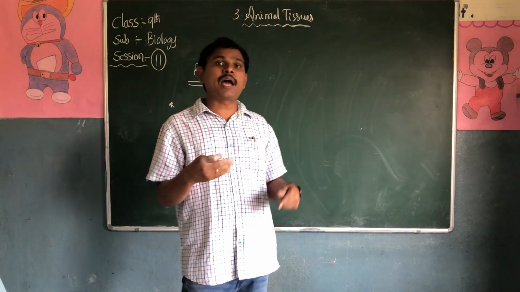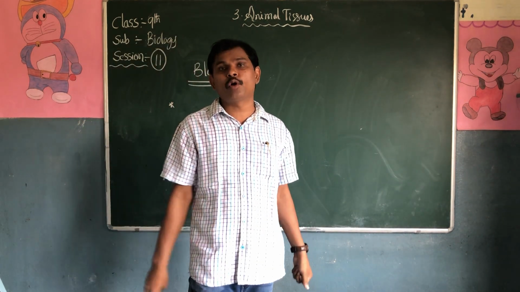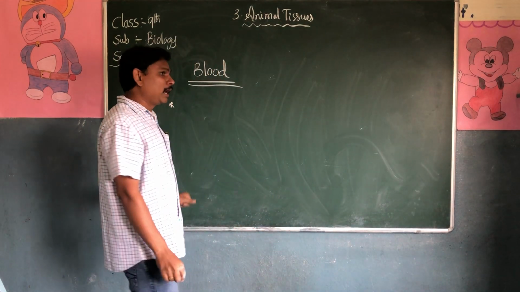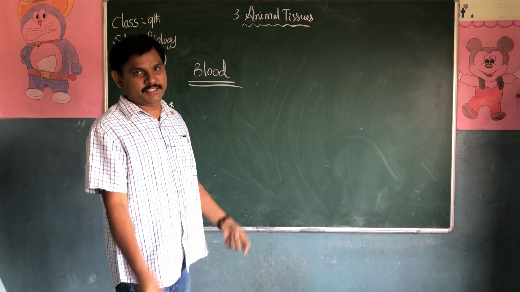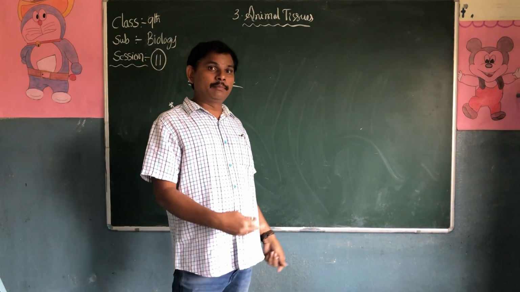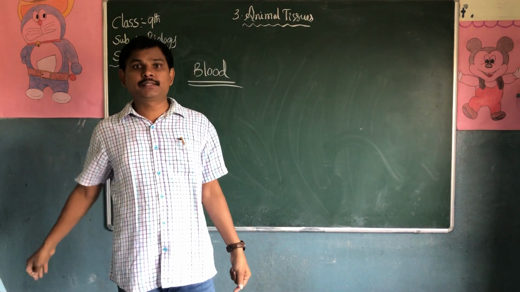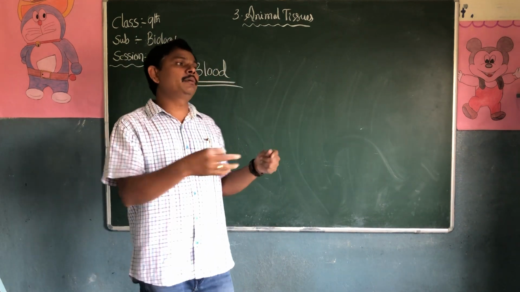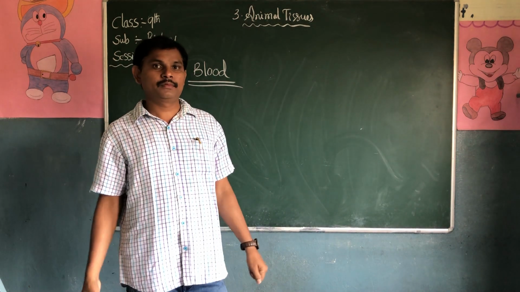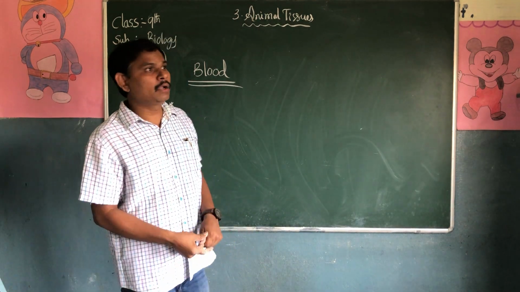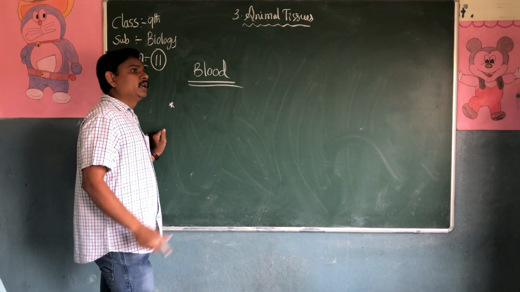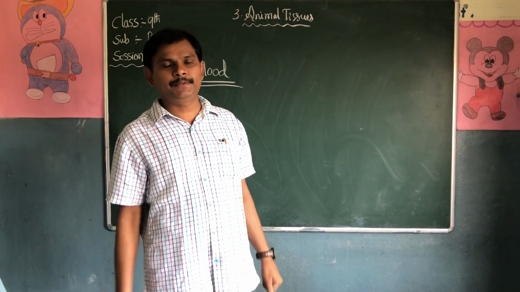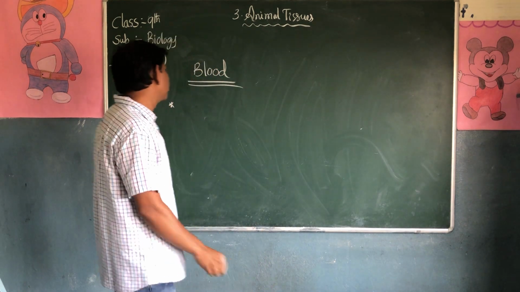It helps in the transportation of materials in the body. Blood transports nutrients. Glucose, amino acids, salts, minerals, vitamins, everything is transported by the blood only. We can see that different types of animals have different colors of blood.